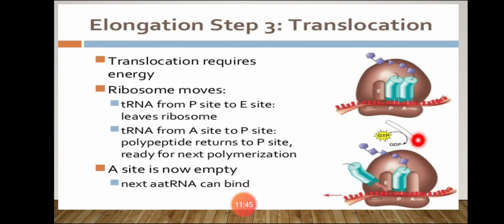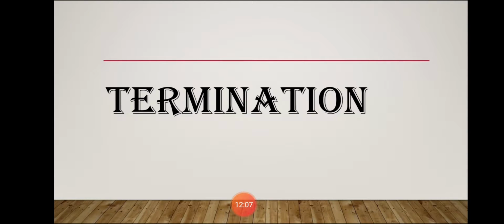The A site is now empty and the next aminoacyl tRNA can bind at the A site. So this process goes on repeating. It enters at the A site, chain is formed, the empty tRNA moves to the E site and exits.